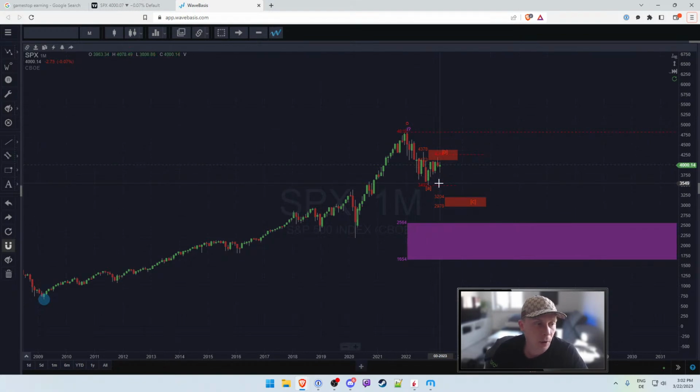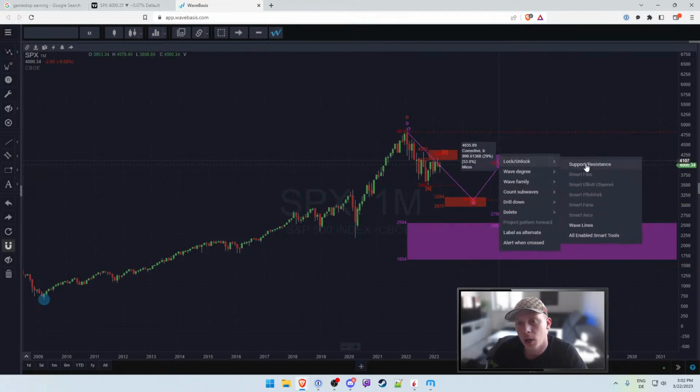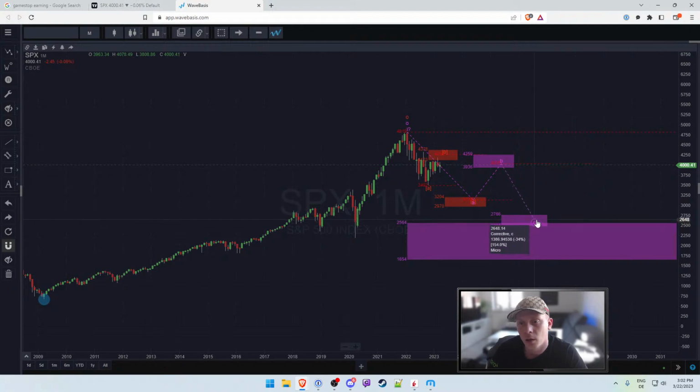It just might not be of the right degree, because it might turn out that we don't get down into that area that we would need to see if we start early enough. So it's possible, and I'm just going to throw that here, that that whole ABC is only wave A, B, C of a flat corrective pattern. In which case, again, lock, unlock, and we put that in here. So if the price were to go here, and then lock, unlock, you can see that suddenly it would add up.